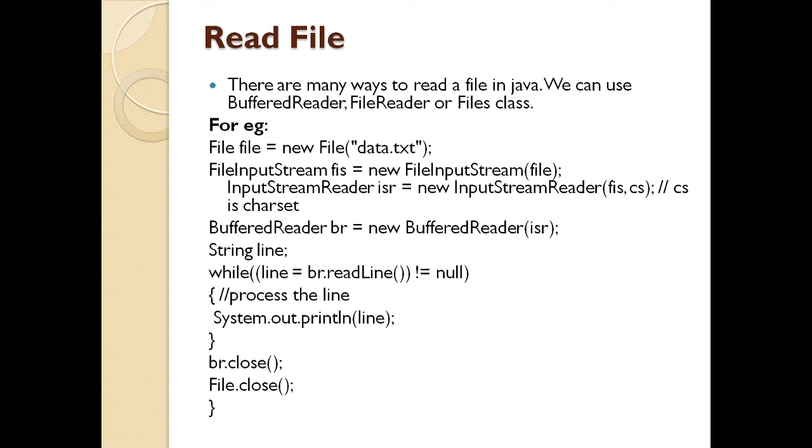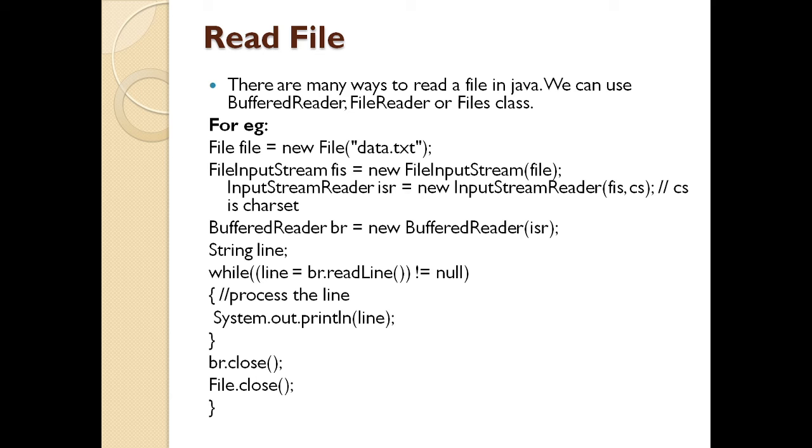So it will be while line equal to br.readLine is not equal to null. So as soon as it encounters a null character, it is going to come out of the loop. So by this line, it is going to read till the end of the file. So then with this, it will process the line, and if it reads the line, I want it to be displayed on the computer.